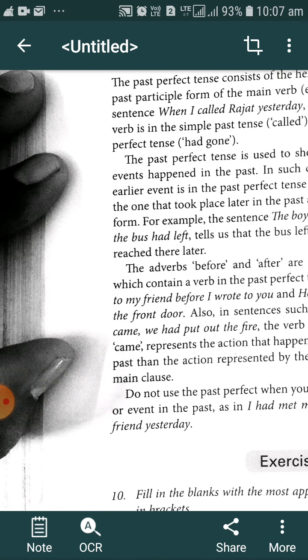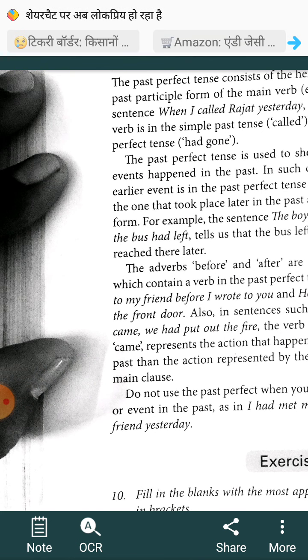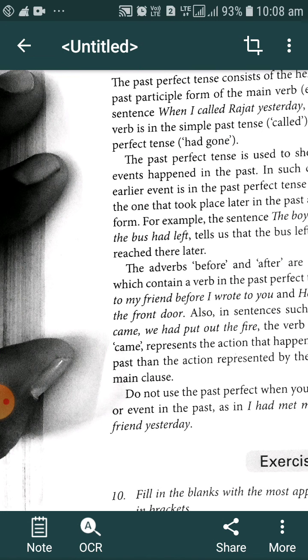If the boy reached the station earlier, we would describe his reaching with the help of the past perfect tense: the boy had reached the station, meaning he reached before the bus left. But here the bus left earlier, that's why the bus had left and that particular boy could not get that bus. So here are two actions: the reaching of the boy to the station and the leaving of the station by that bus.